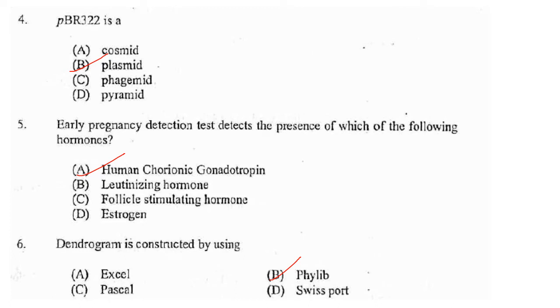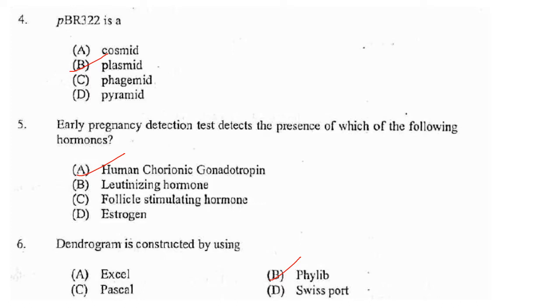pBR322 is a cosmid, plasmid, phagemid, pyramid. Cosmid has cos sites, pBR322 is a plasmid, and phagemid has phage genes. So the answer is option B, plasmid.